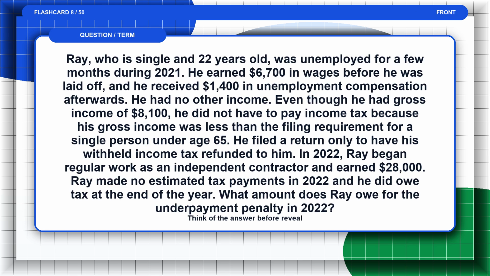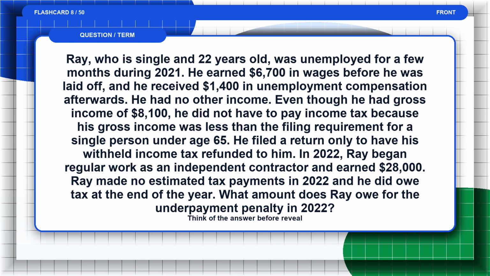Flashcard 8. Ray, who is single and 22 years old, was unemployed for a few months during 2021. He earned $6,700 in wages before he was laid off, and he received $1,400 in unemployment compensation afterwards. He had no other income. Even though he had gross income of $8,100, he did not have to pay income tax because his gross income was less than the filing requirement for a single person under age 65. He filed a return only to have his withheld income tax refunded to him.